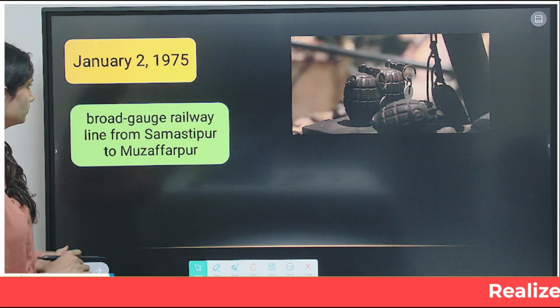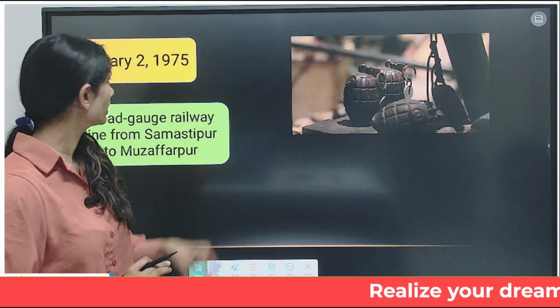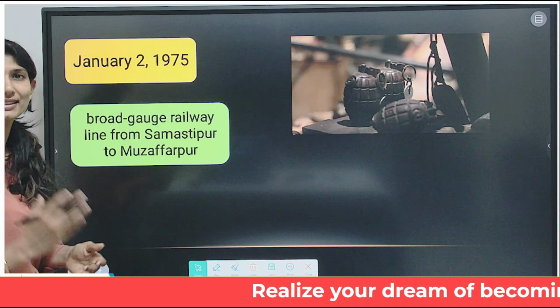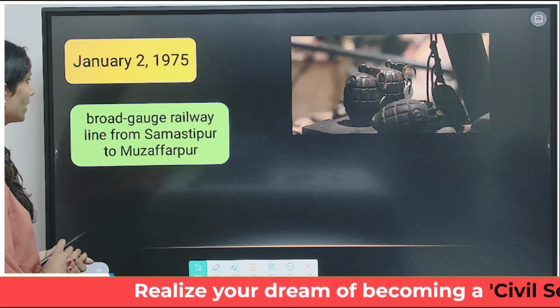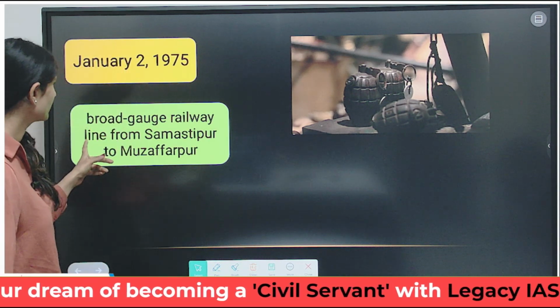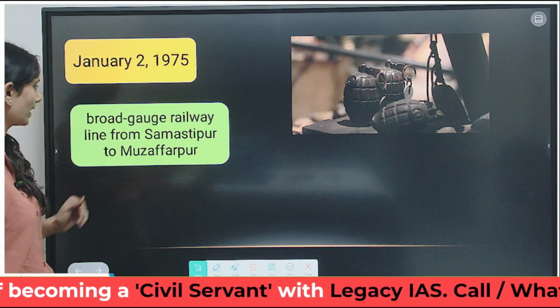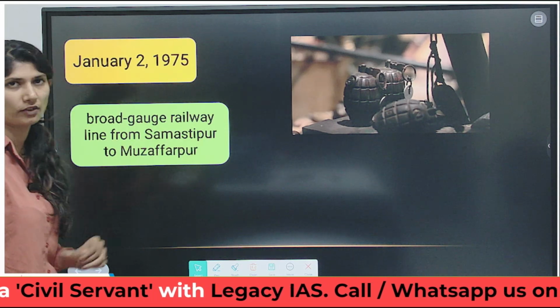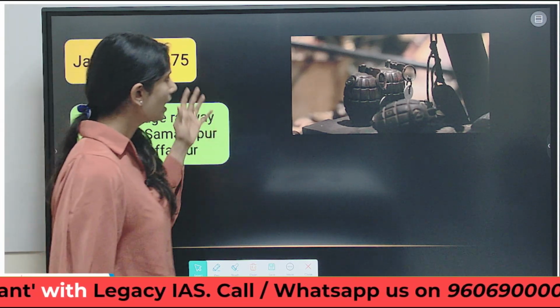Now, on January 2nd, 1975, Lalit Narayan Mishra had gone to Samastipur to open a broad gauge railway line from Samastipur to Muzaffarpur.